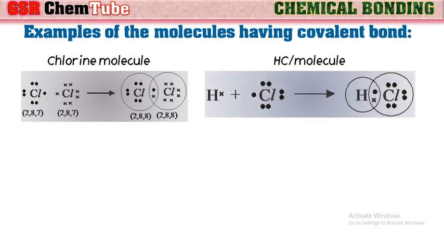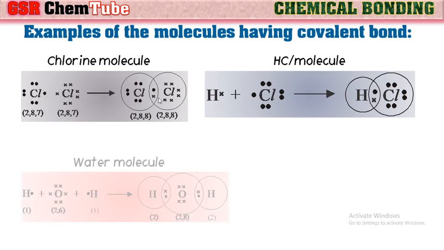If we observe the HCl molecule, as we know, hydrogen has only one valence electron. It needs one more electron to get a duplet configuration, as chlorine needs one more electron to get an octet. So when these two combine, they share a pair of electrons between them and form a molecule. Hydrogen gets duplet configuration, and chlorine gets octet configuration. So we can say the covalency of hydrogen in this is 1, and the covalency of chlorine is also 1.